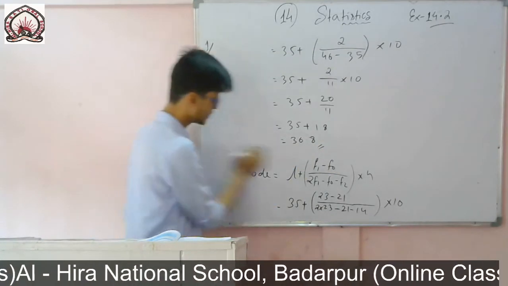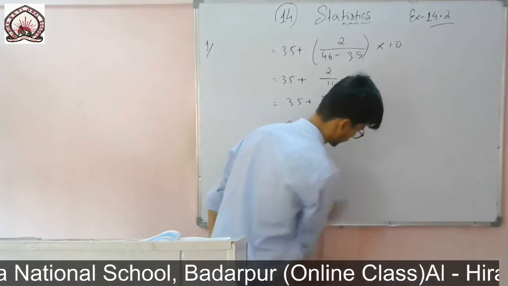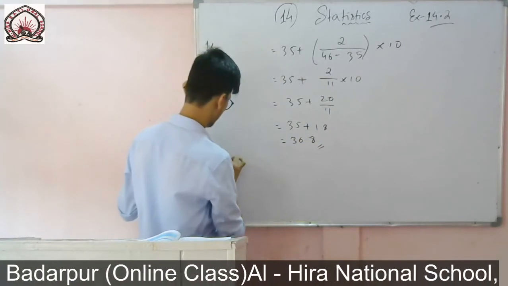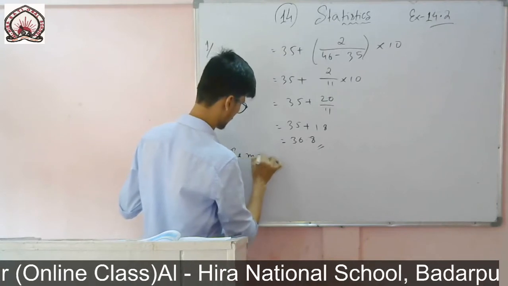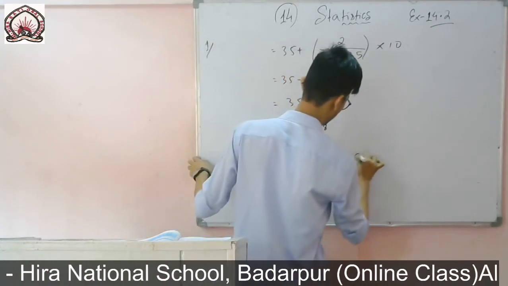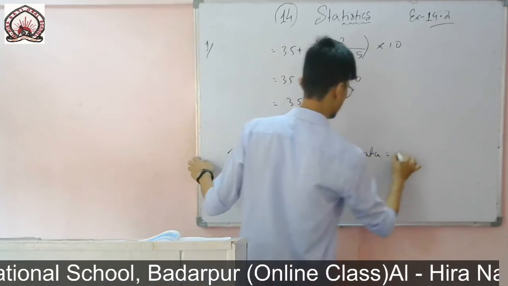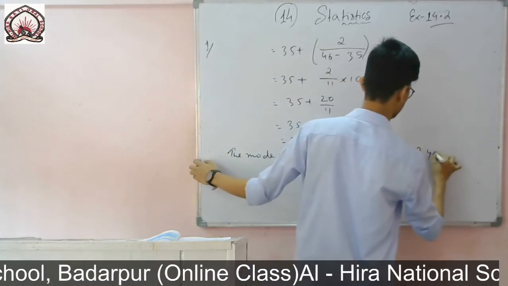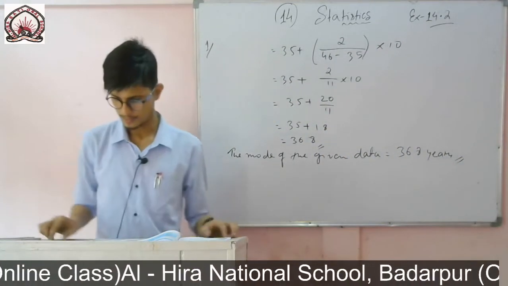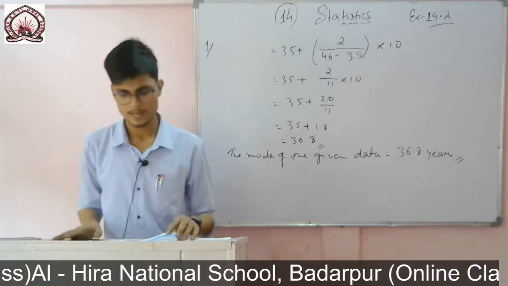So the mode of the given data, you write the last line, therefore the mode of the given data equals to 36.8. Therefore the mode of the given data is equals to 36.8 years.